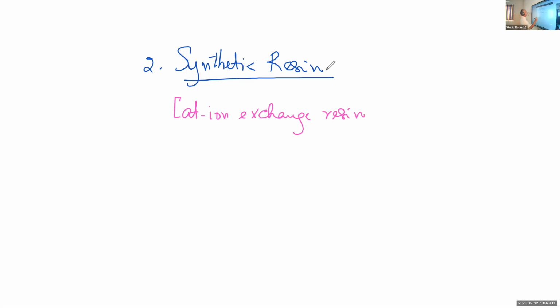The other is called anion exchange resin. Two types of synthetic polymers used in the removal of hardness of water.